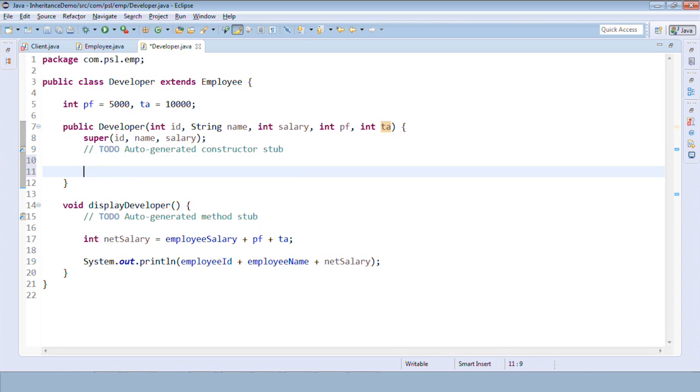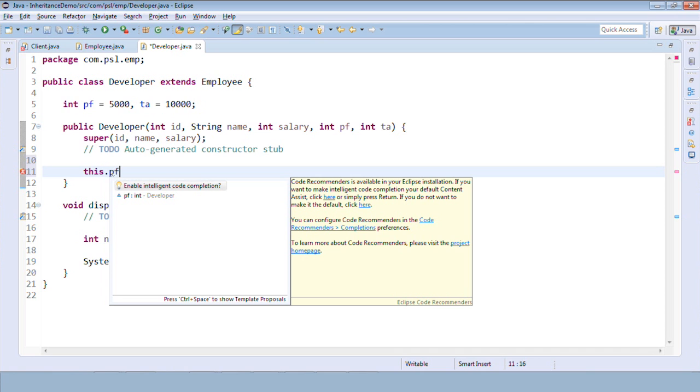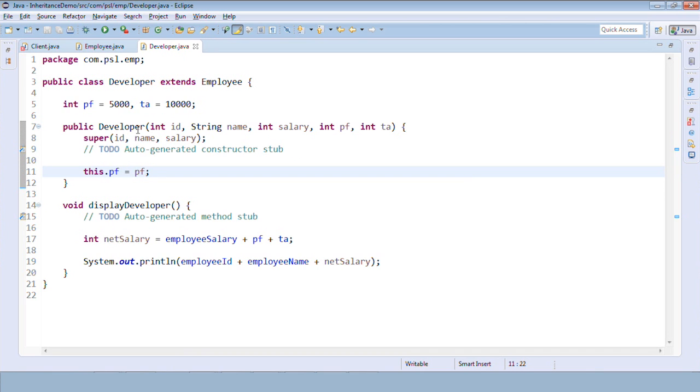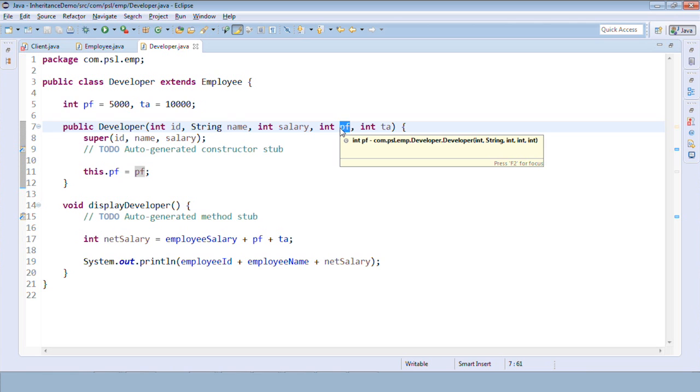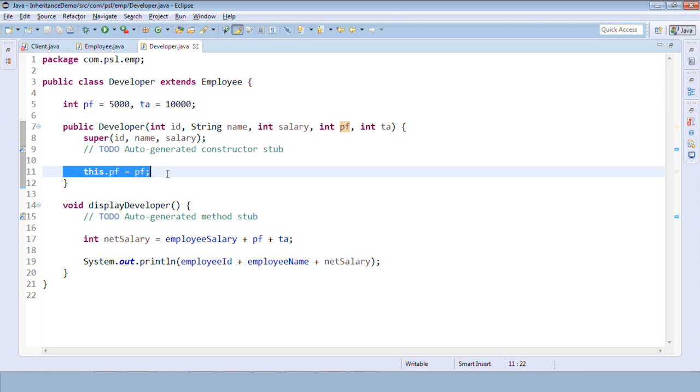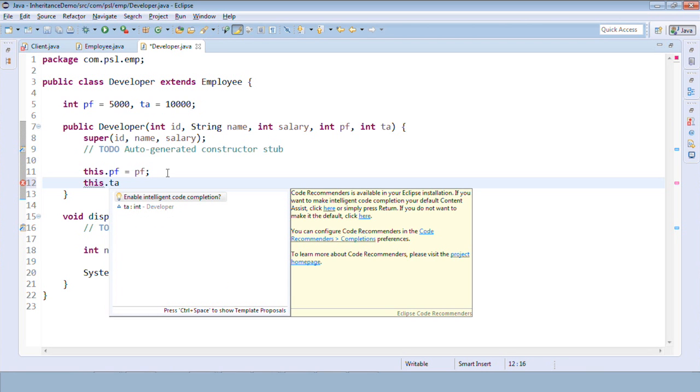So what I'll do, I'll say this dot PF. Why I'll say this dot PF? Because we have a shadowing problem here. See, the name of this global and the name of this local variable is same. So I'll use this. Okay, same for this dot TA.